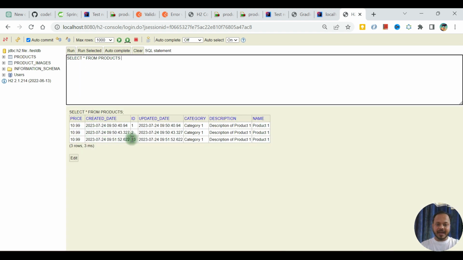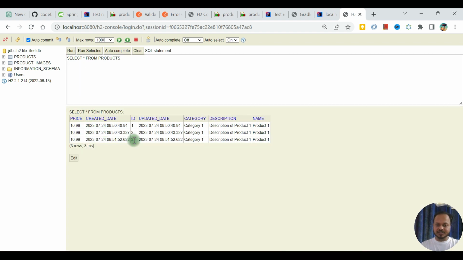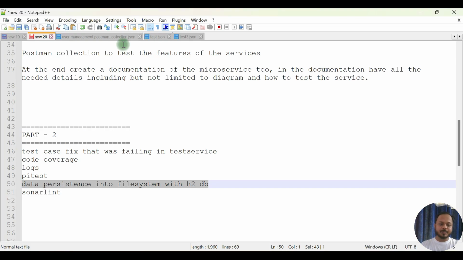The ID is not consistent at 1, 2, 3 because it is generating that automatically. That's the backend thing that is happening, but we are able to see that data. That's what we wanted. So if you stop, we saw that we are able to see that data persisted in the system. Okay, so this part, data persistence, we are also able to do.